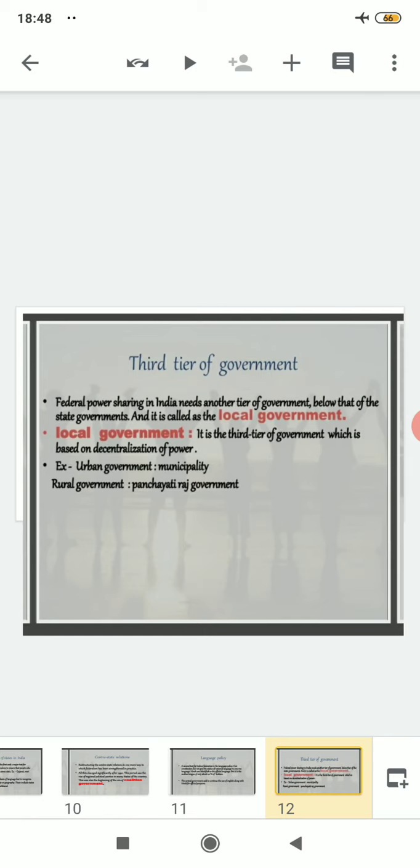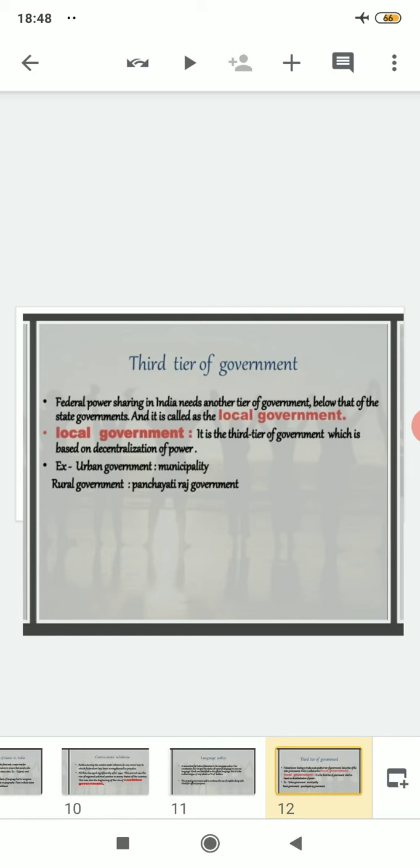Starting with the first point, that is federal power sharing in India needs another tier of government below that of the state governments, and it is called the local government. That means what? In a federal form of government we know that the powers are shared between the central and the state government. So particularly in a country like India, another tier of government is also needed, and that would be placed where?